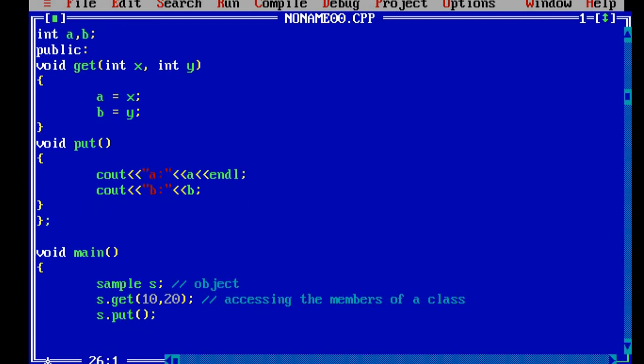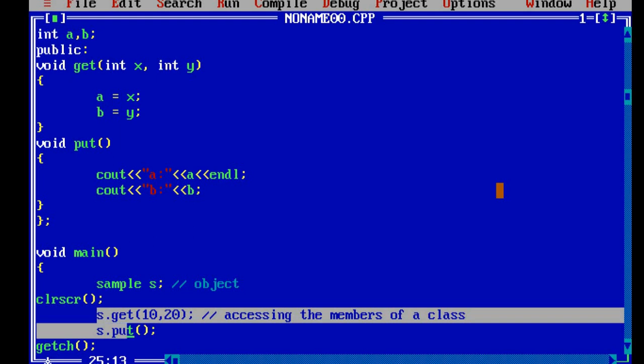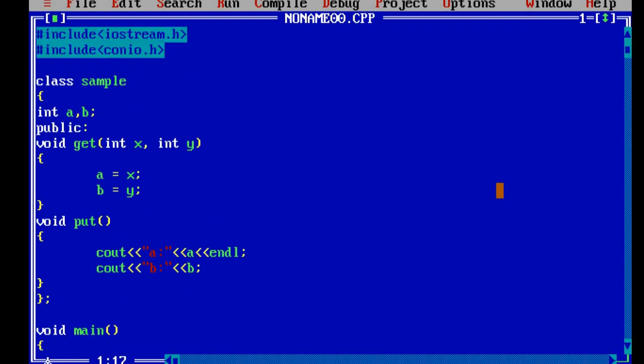And then I will close the main function. Before closing, I'll use getch because I'm using the Turbo editor and the output has to be displayed. It is just used for formatting purposes. Only two things are important: one is creating an object, and the second is the methods to be accessed. So this is how we can write a simple example on a class.